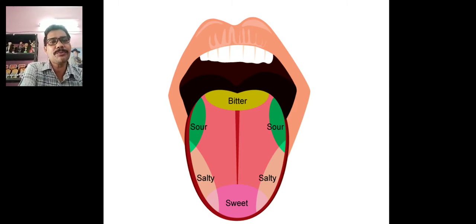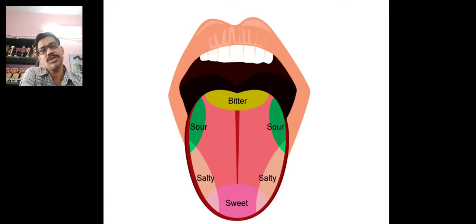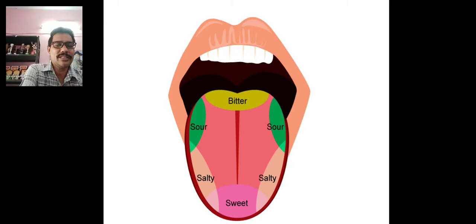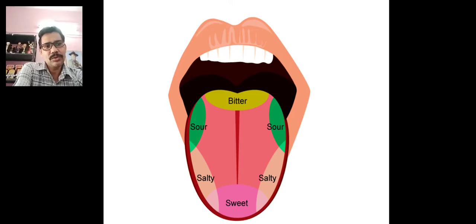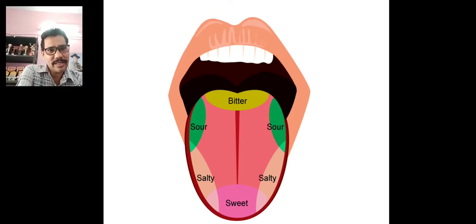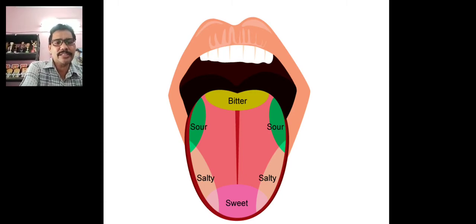So you see in which portion of our tongue which type of taste buds are present. On the innermost part, in the central region, the bitter taste is there, and along the line on both sides, close to bitter, sour taste buds are present. Near the sour taste buds, along both sides of the tongue, salty taste buds are present, and at the front tip of the tongue sweet taste buds are present.